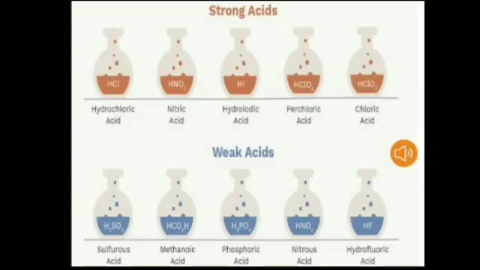Acids are also classified as strong acid and weak acid. Strong acid: the strength of an acid is determined by the amount of hydrogen ion, that is H plus ion, that the acid provides when dissolved in water. Some acids when dissolved in water almost completely dissociate to provide hydrogen ion. These acids are called strong acid. For example, hydrochloric acid, nitric acid, sulfuric acid.